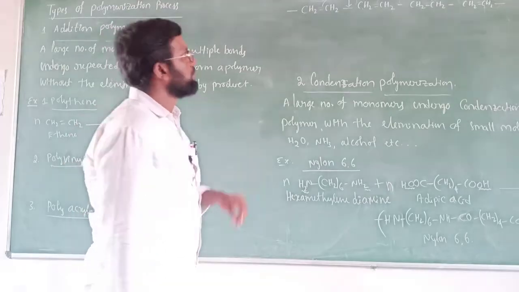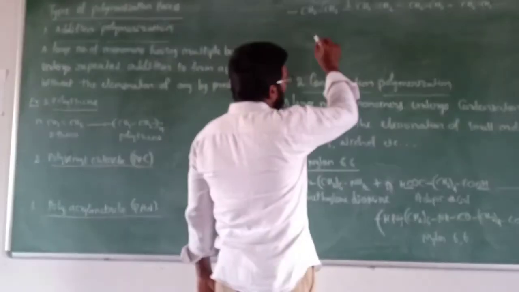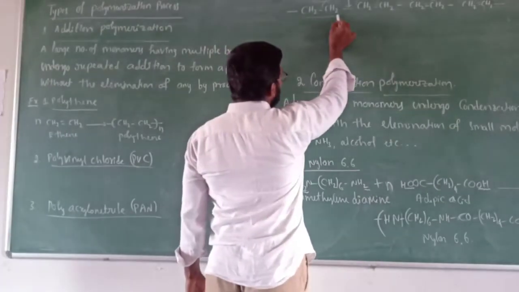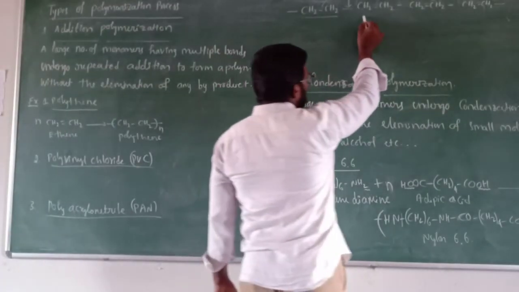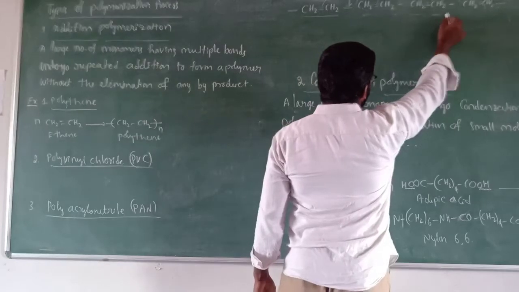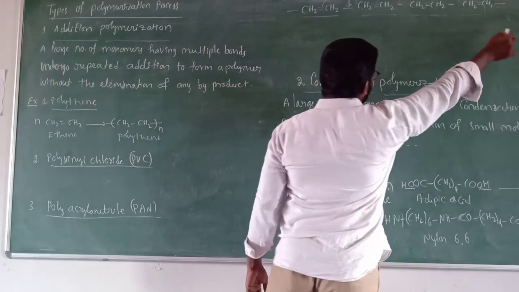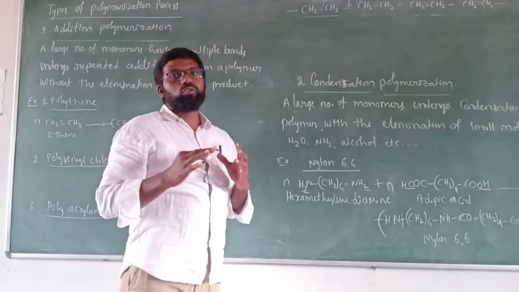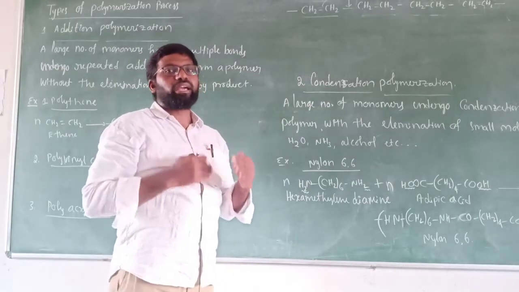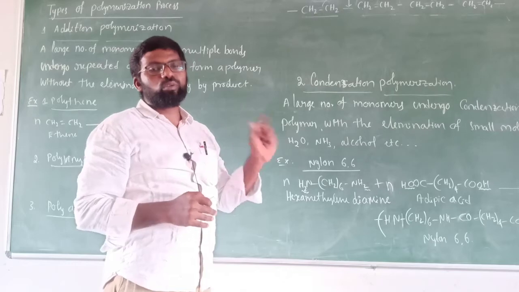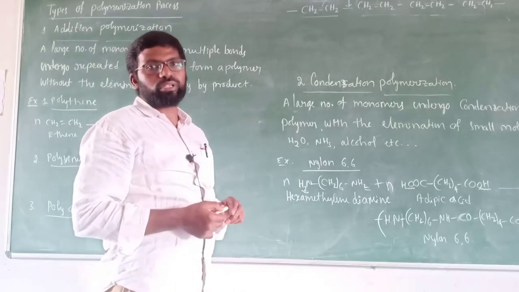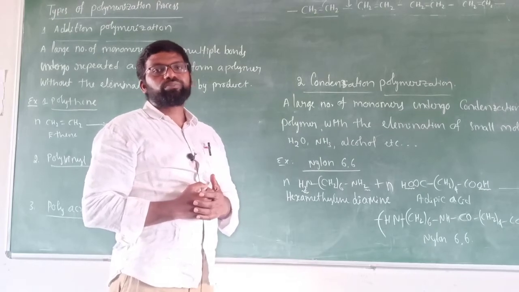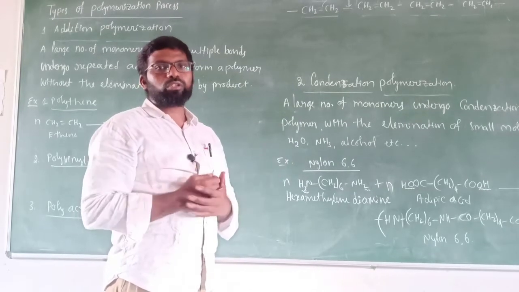So if you observe carefully throughout this chain, you can observe CH2-CH2, CH2-CH2, CH2-CH2, CH2-CH2. So the CH2-CH2 unit is repeating again and again. This unit is called repeating unit. So such type of units will be there throughout the molecule.